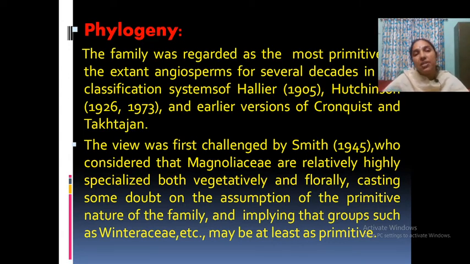This family is considered the most primitive and the base of the angiosperms, though there are different views regarding its primitive features, and some may consider it advanced. This view was first challenged by Smith. According to him, Magnoliaceae are highly specialized vegetatively and florally, but it is a controversy. Usually it shows primitive nature.